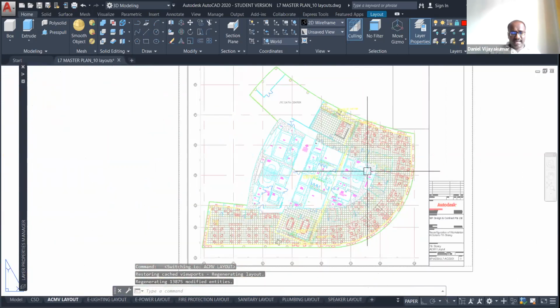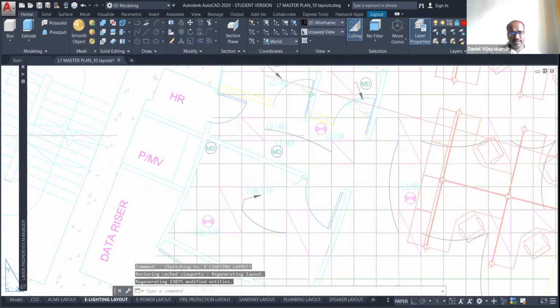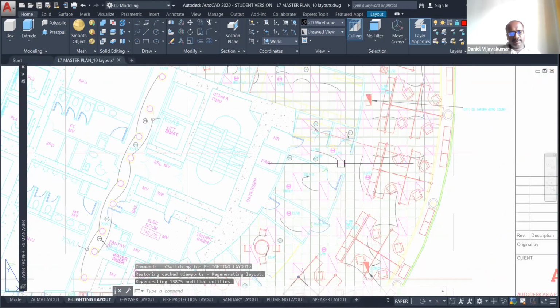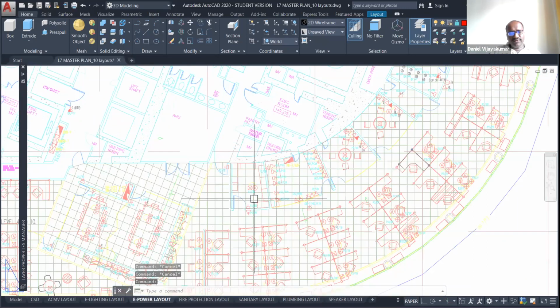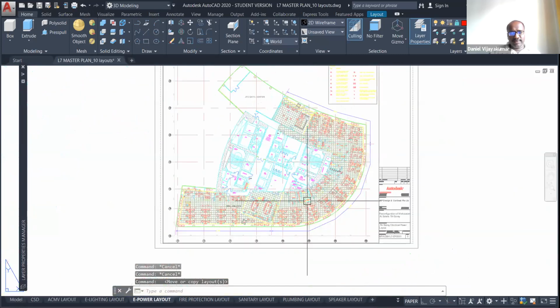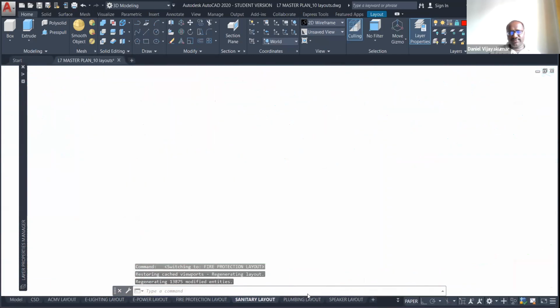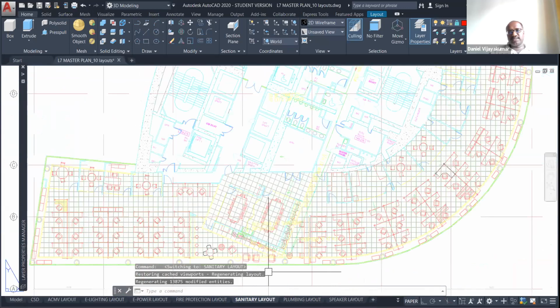This is the lighting layout. This is the power layout. When you click that, automatically you get that layout. So this is the fire protection. This is the sanitary service. This is the plumbing service. This is the communication system, that is called speakers.